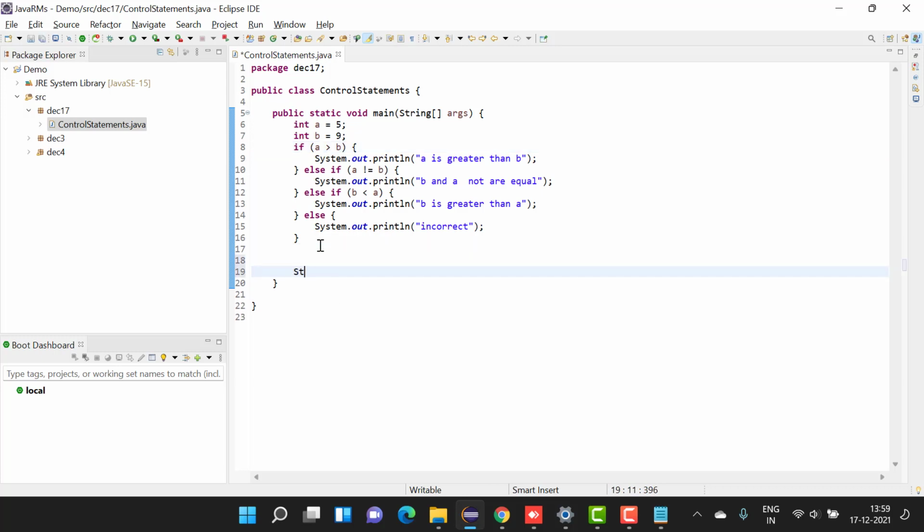So let us say string signal which is equal to red.